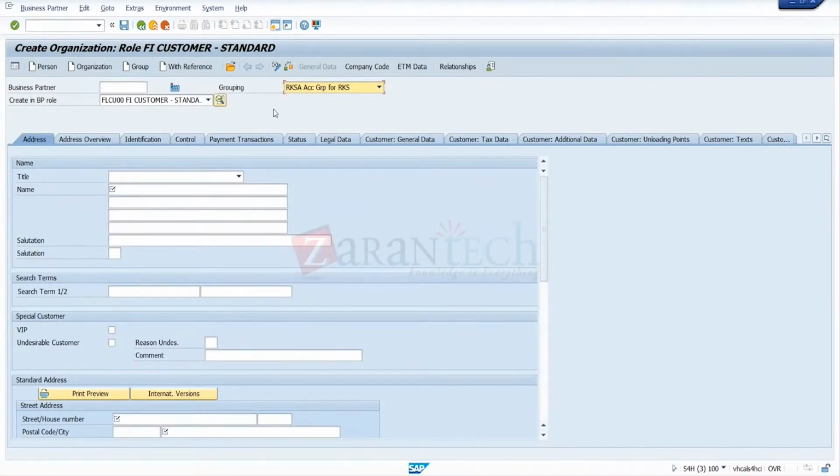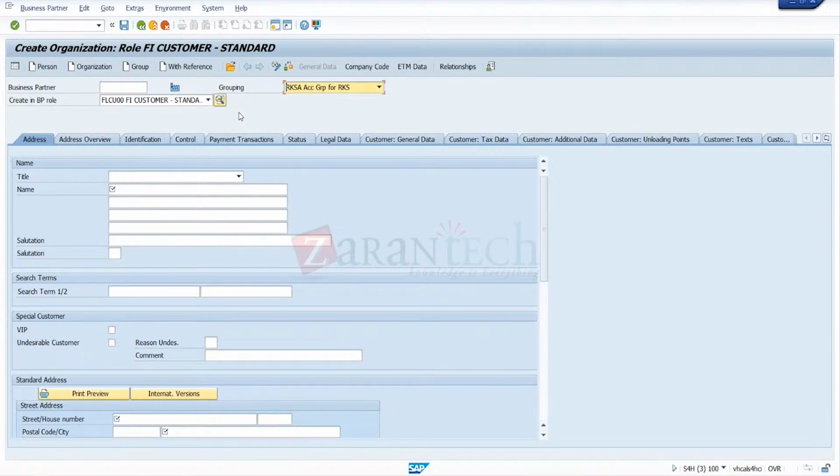First we have to create a business partner, correct? Yeah, the BP master. After that, we have to create the business partner. Once the business partner is created, again we have to select and create a BP role, which means we have to select BP general, business partner general. In that we have to enter all the details related to the address. That will be applicable for customer as well as supplier, vendor also. That general data is common for both customer and supplier.